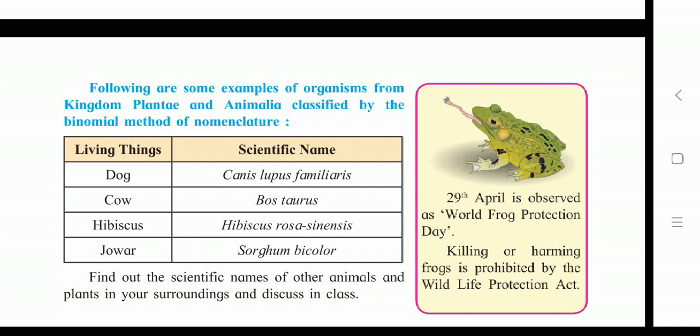To complete this responsibility, all we human beings must protect the nature surrounding us, which contains plants, animals, water. All the sources of nature need to be protected.